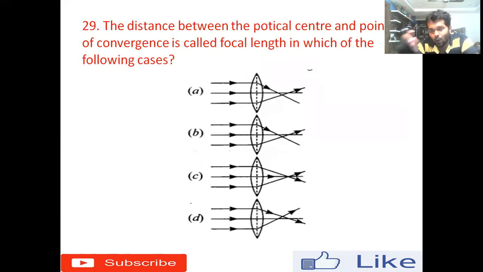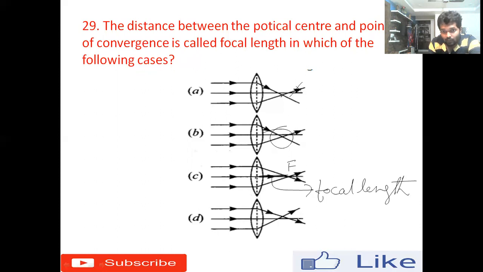29th, the distance between the optical center and the point of convergence is called focal length. In which of the following cases? See here, option A, incident light rays which are coming parallel to the principal axis. After refraction, they are passing through the same point, but it is not formed on the principal axis. So this is wrong. And this is also the same diagram. Here also they are not forming on the principal axis. Here they are forming on the principal axis, and this point is called the focus of the lens, and from here to here we will call it the focal length.